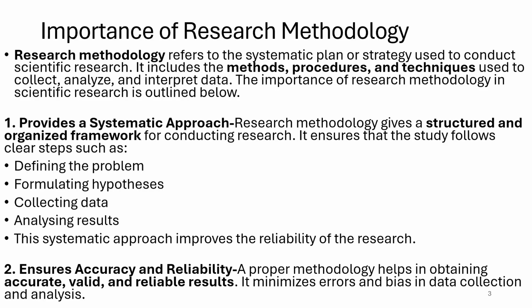So, everything has to be done in a very, very systematic way. It is not that first we think of the hypothesis and then we think of the objective and then we make a research plan. It is never in that haphazard manner. It has to be done in a very proper manner. Methods have to be identified, procedures have to be taken into consideration, techniques have to be considered very carefully. And therefore, there are certain rules which need to be followed in research methodology while doing scientific research.